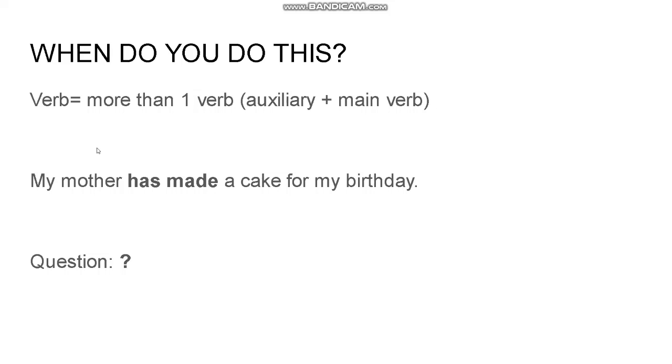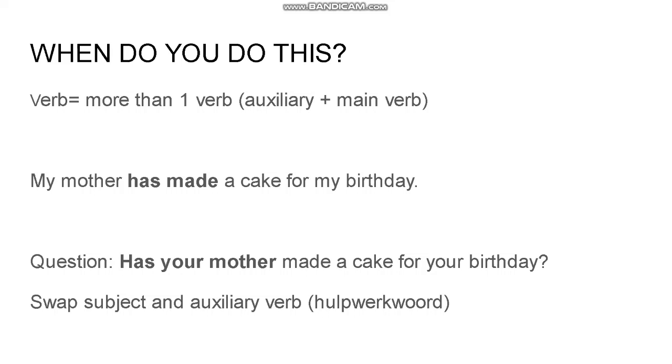If you look at this sentence, my mother has made a cake for my birthday, then my mother, of course, is a subject, and has made are the verbs in this sentence, and we have here two verbs. This means that we can just use inversion. So how do we turn this into a question?